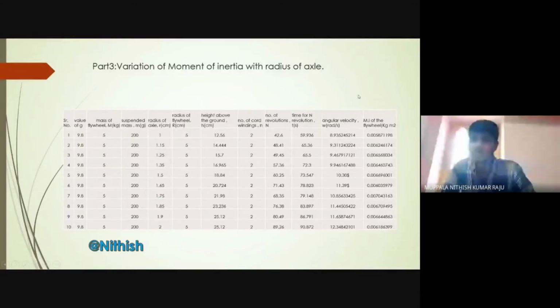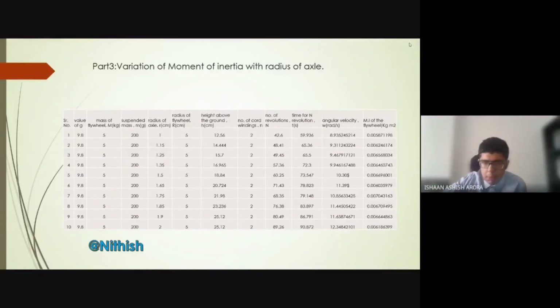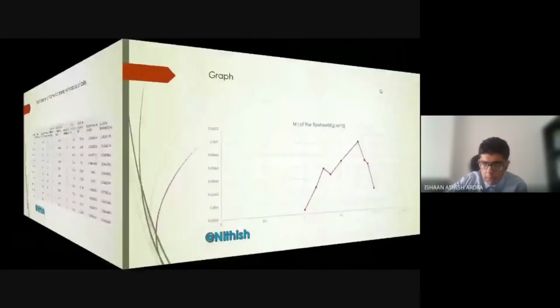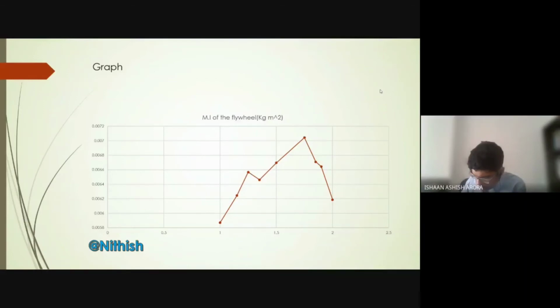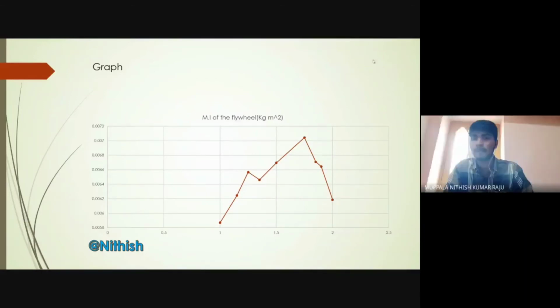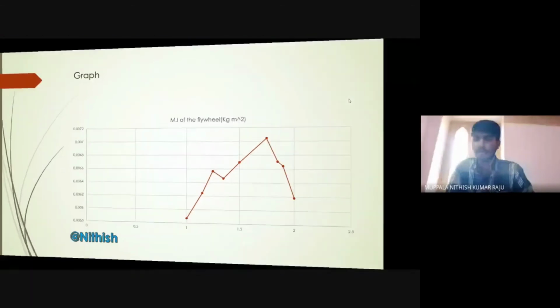I got 0.005871198. Now let me explain my graph. I got this graph based on my readings because I have changed the radius of axle, due to which height above the ground also changes, and also for every reading, the number of revolutions n and the time taken also change, so that I got this graph. That's it. Now I'll request Gurupal to explain.